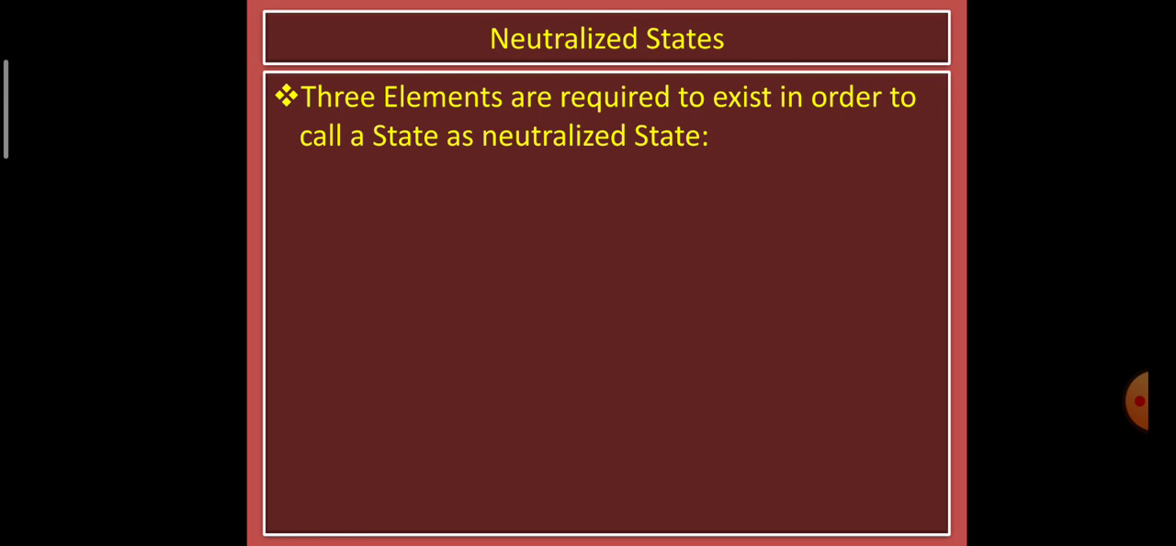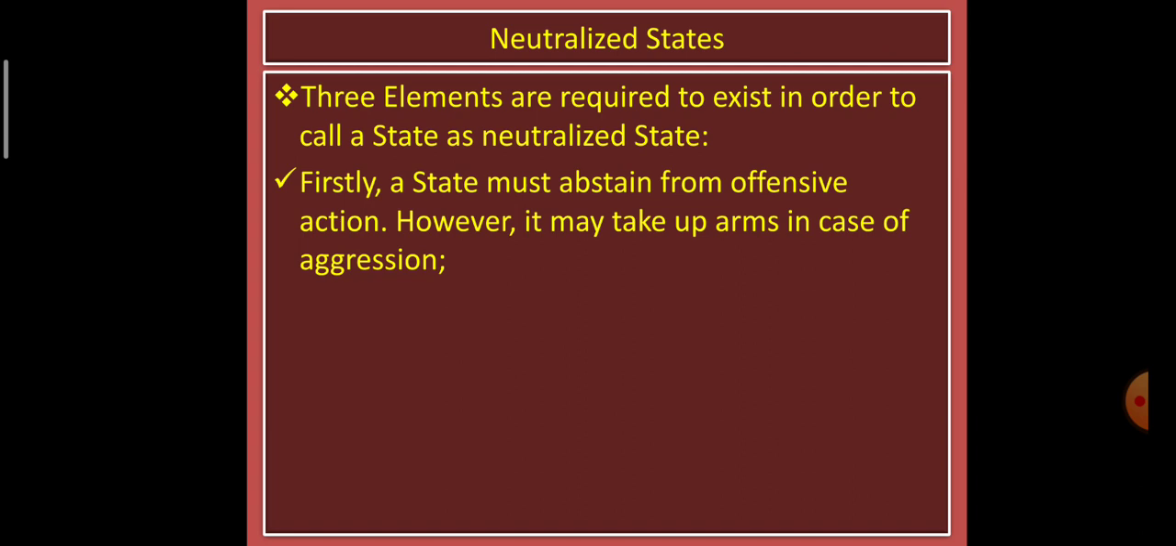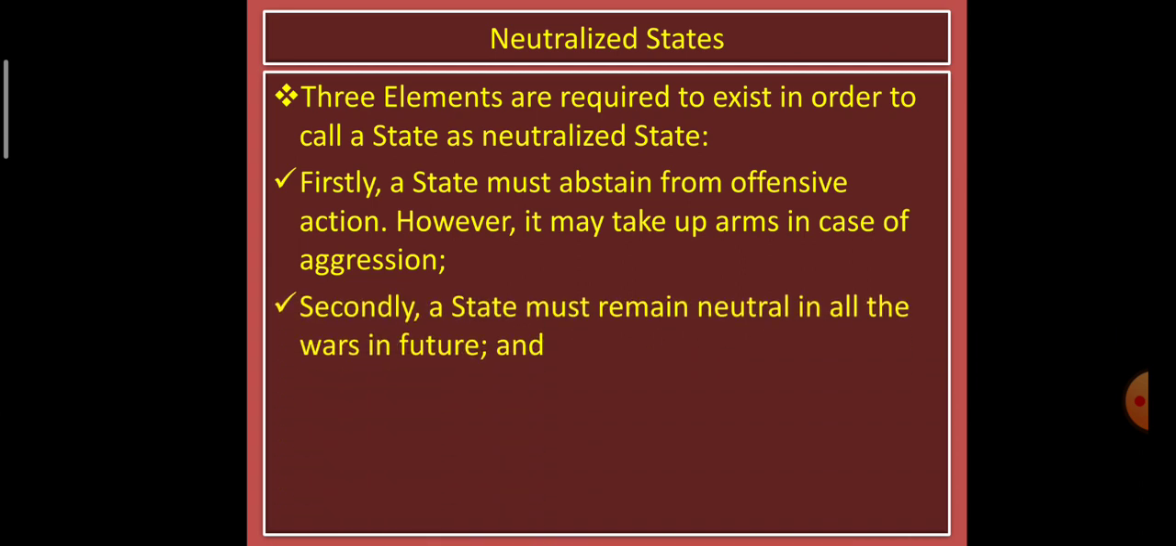So what are the elements? There are three elements required to call it a neutralized state. The first one is that a state must abstain from offensive action. It has to be far away from offensive action. However, it may take up arms in case of aggression. If someone attacks, it can take up arms for the sake of defending.